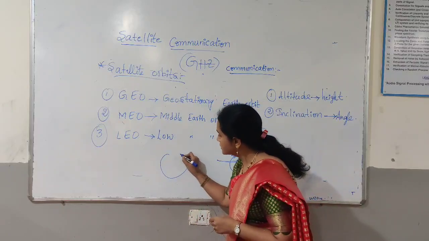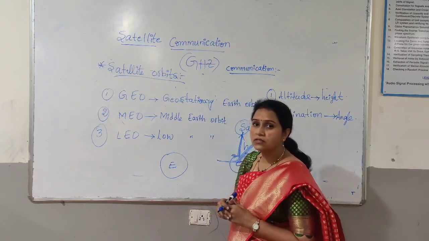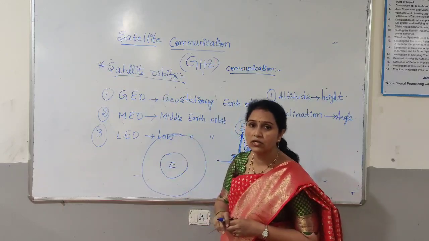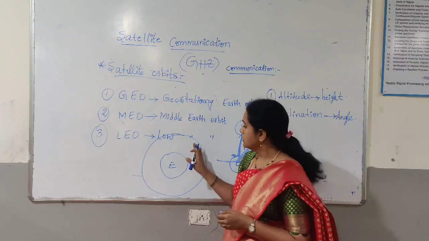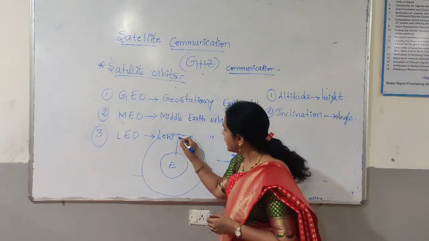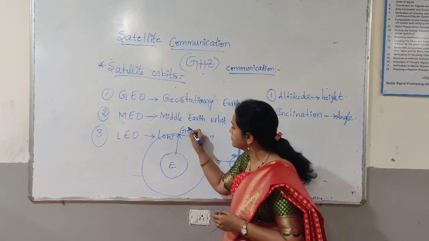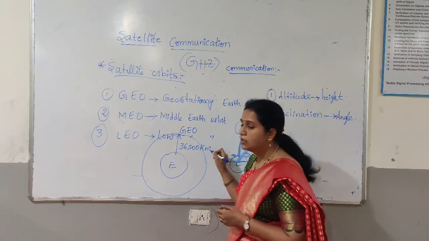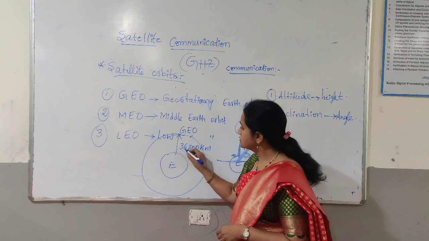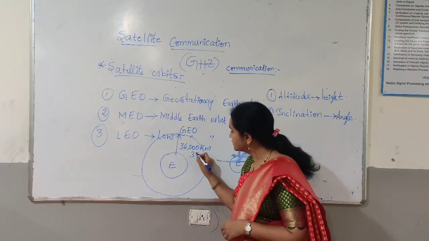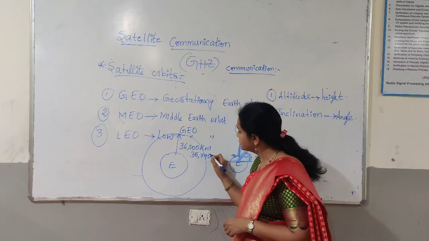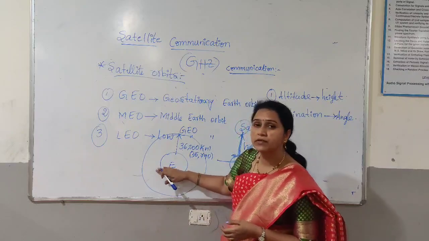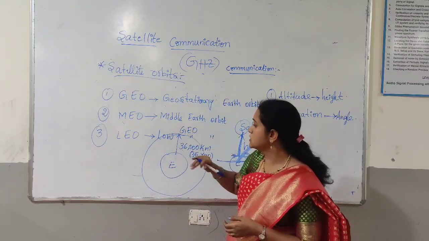If you observe, this is the earth, and the geosynchronous or geostationary satellite orbit is circular. It rotates around the earth in a circular way. The height of this GEO orbit from the earth is approximately 36,000 kilometers. The exact height is 35,790 kilometers, but it is better to write 36,000 kilometers as the approximate distance from the earth to the geostationary orbit.